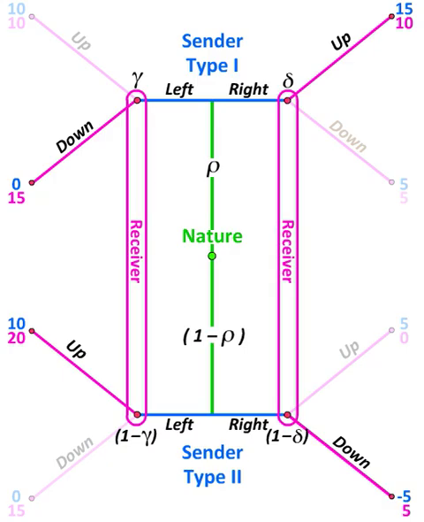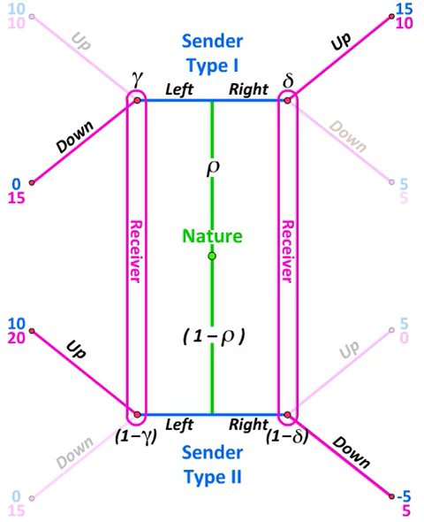In the previous segment, we argued that a pooling equilibrium in which the sender plays the same action regardless of what type she's been assigned can survive only if rho is less than 0.5. But a separating equilibrium in which the sender plays the strategy right-left can survive regardless of the value that rho takes.